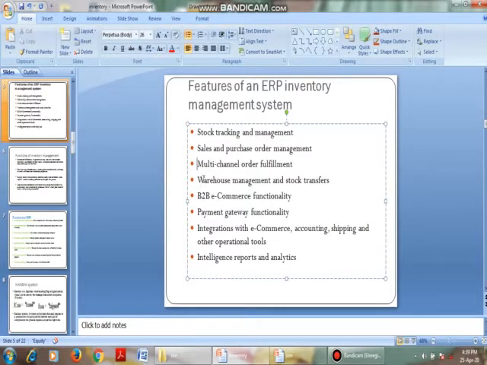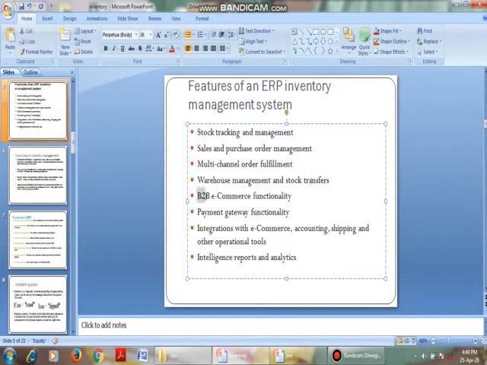Then warehouse management and stock transfer. That is, what is the capacity of our warehouse? Warehouse is nothing but our godown, our stock keeping place. In general terms we use the term godown, but it is a warehouse. What is the capacity of our warehouse? How much stock is left in the warehouse, right? How much stock is transferred for production? How much stock is transferred for sales? All this has to be recorded.